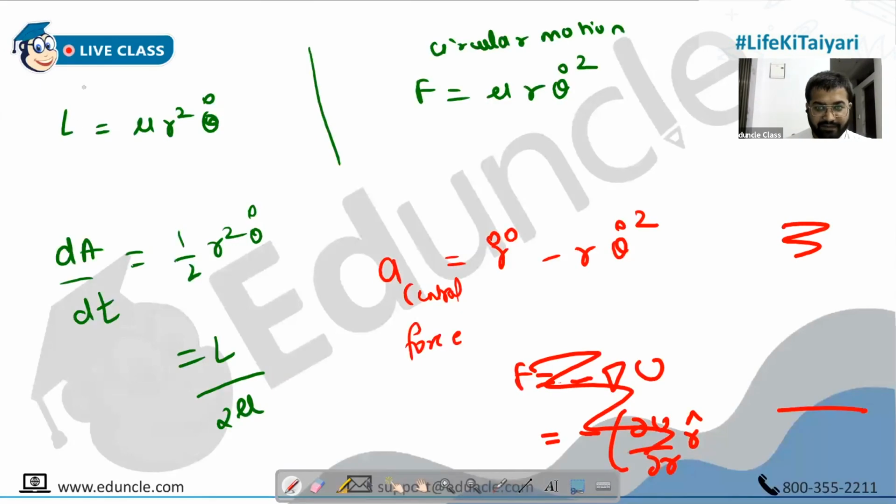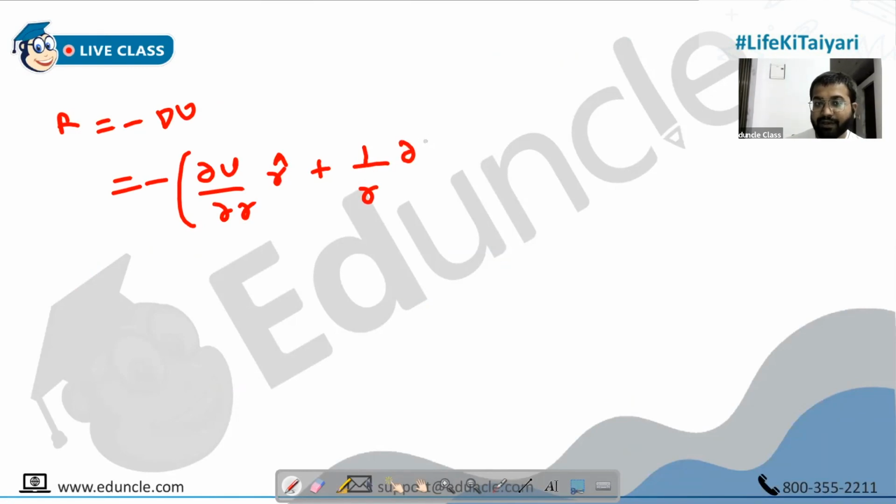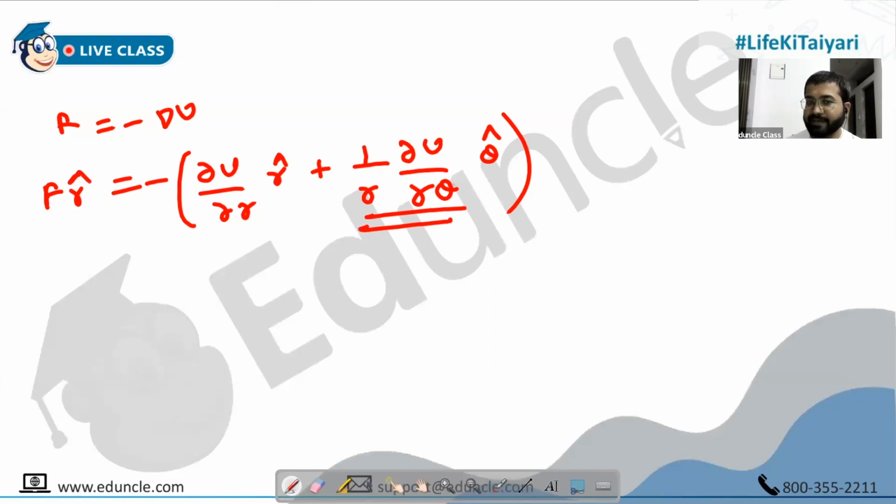Okay. So F is minus del u, which is minus of dou u by dou r into r cap, and there is a theta cap component also actually, which is 1 upon r dou u by dou theta. Take care of that. There is a theta cap component too, because we are in 2D polar world. However, because in central force there is only the r cap term, this term will always become 0.